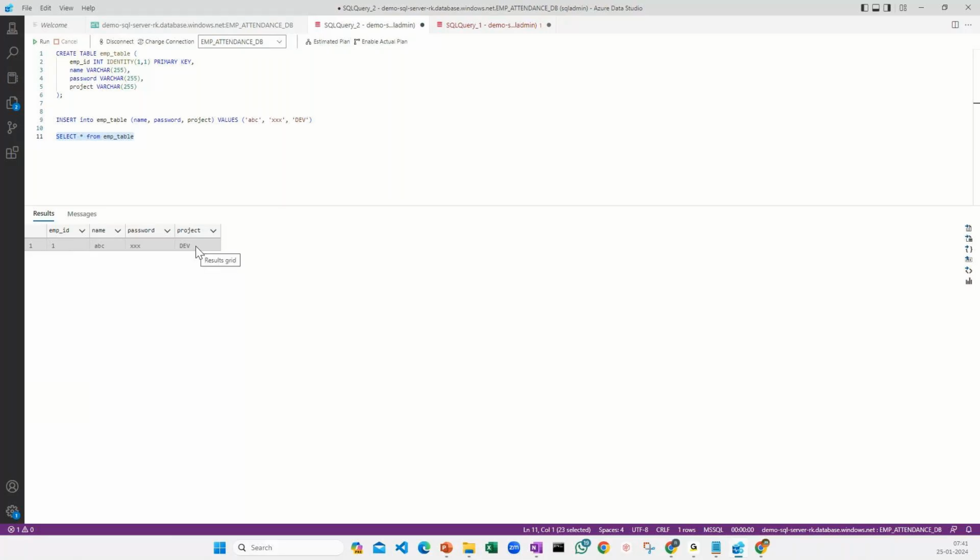Now, in case I want to add more data here, what I can do is copy this insert query, paste it here, and just change the names. So instead of ABC, now I'll say XYZ, or maybe RK, and then I'm just going to change the names here. Okay, DevOps, and then maybe I can copy this command, paste it again, and close it with this.